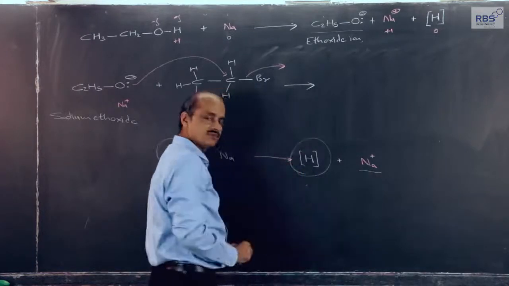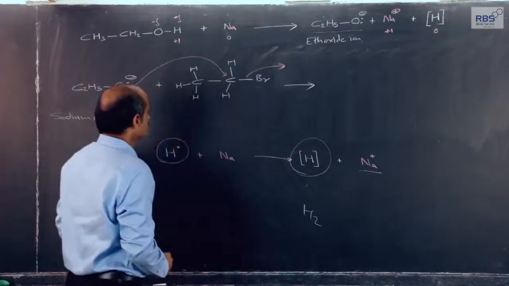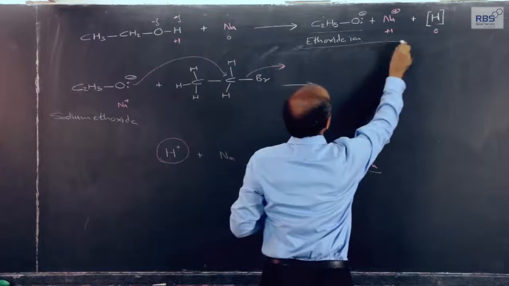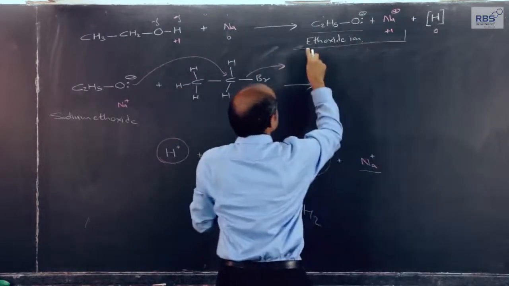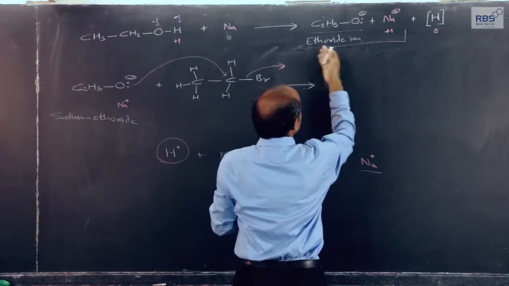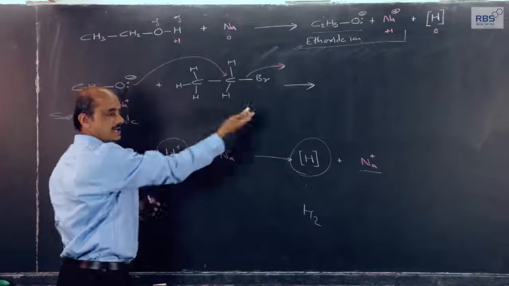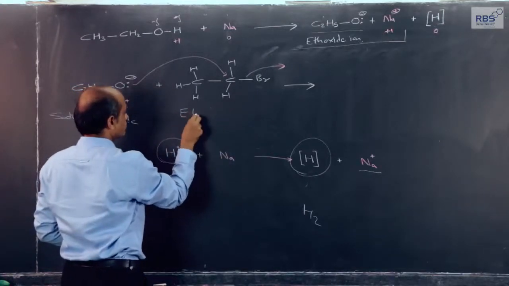Such hydrogen atoms will combine to give H2 gas, that is a different thing. So, this is how ethyl alcohol reacts with sodium to give sodium ethoxide, and the alkoxide, here the ethoxide ion, will attack alkyl halide. Here I have selected ethyl bromide,